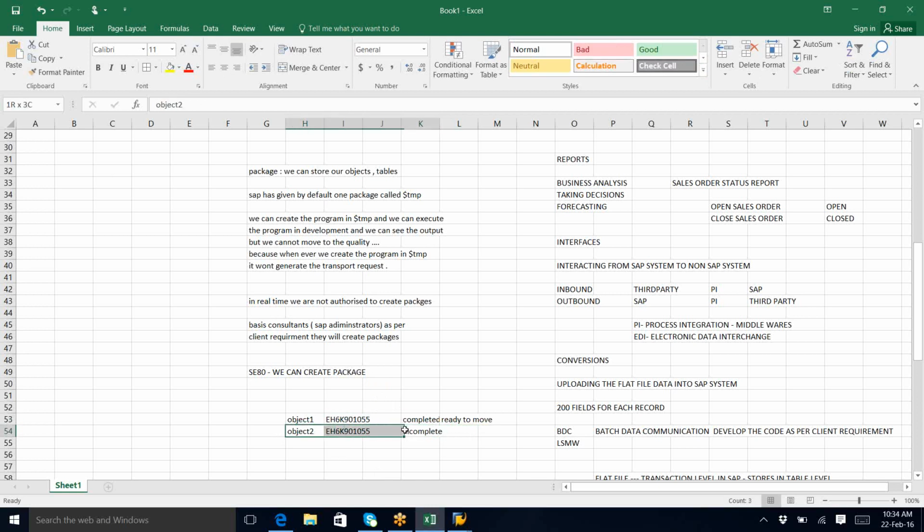Is there any use in moving an incomplete object to quality? No. So the problem is that everything, completed or not, will move to quality. That's why each program or report should have its own transport request or workbench request. Are you clear?